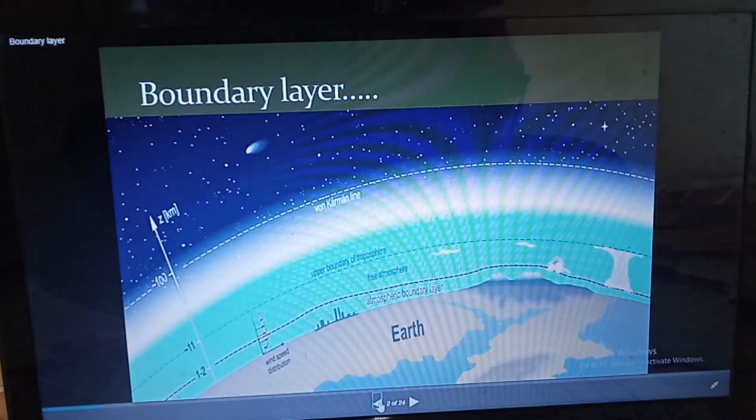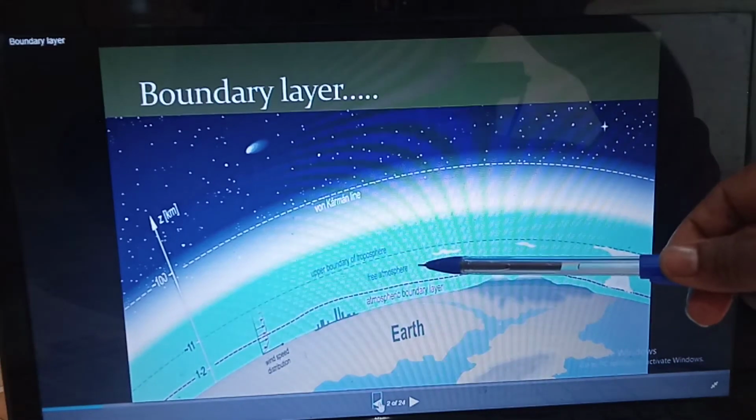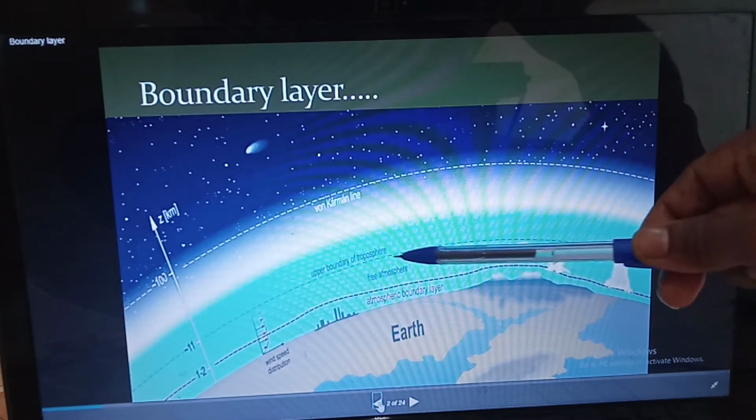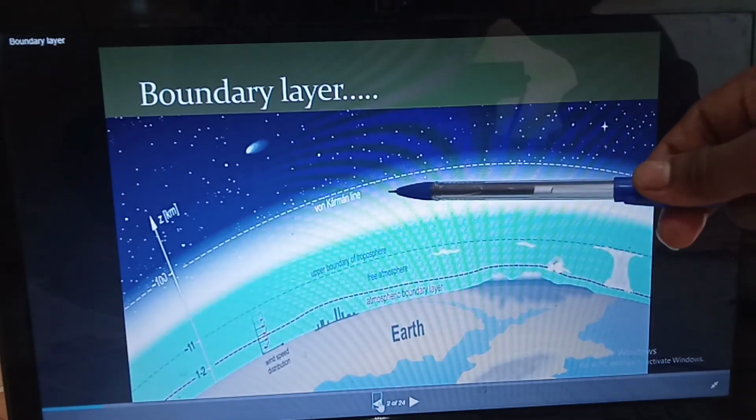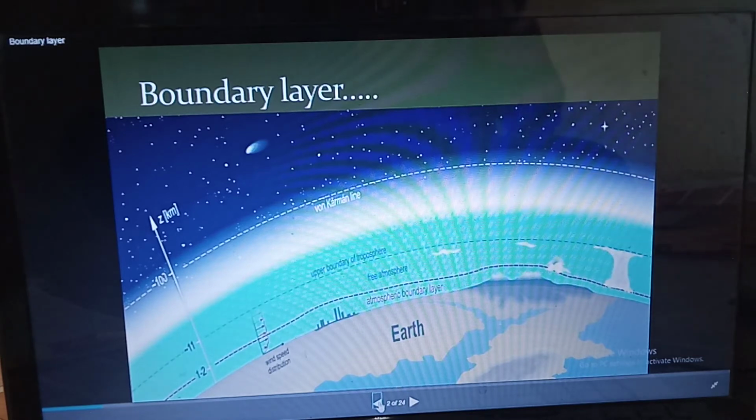Now in this diagram, the first layer which is covering the earth is the atmospheric boundary layer. Above the atmospheric boundary layer there is the free atmosphere. Then above the free atmosphere there is the upper boundary of the troposphere, and above that is the von Karman line. You can see that the atmospheric boundary layer is at 1 to 2 kilometers, the upper boundary layer is at 11 kilometers, and the von Karman line is at 100 kilometers.